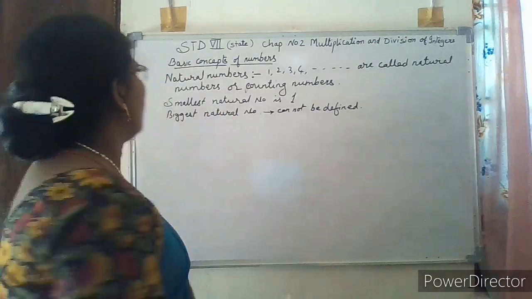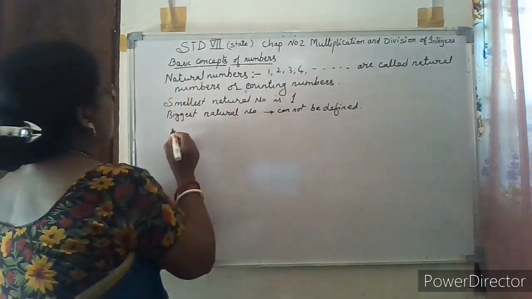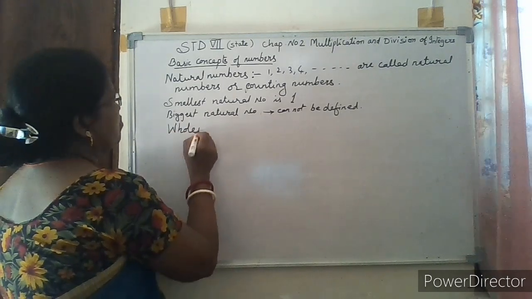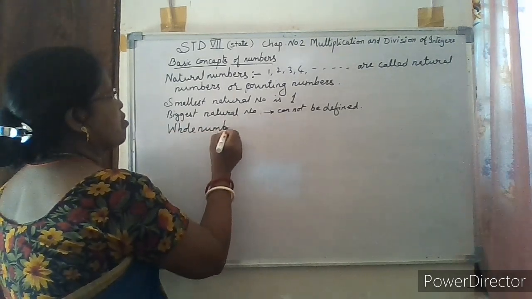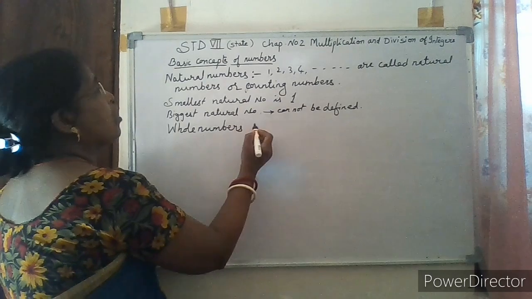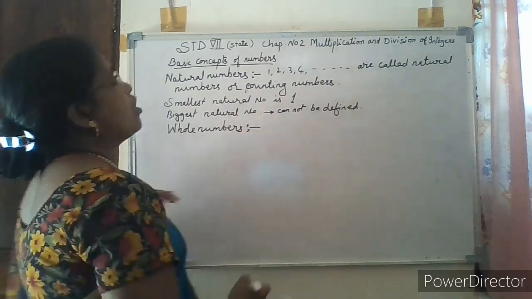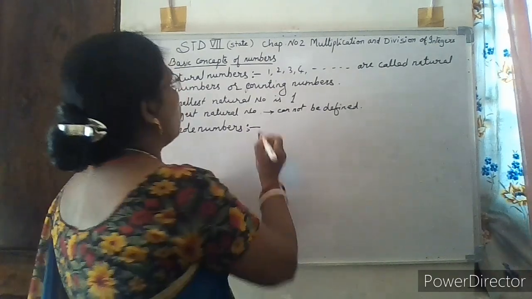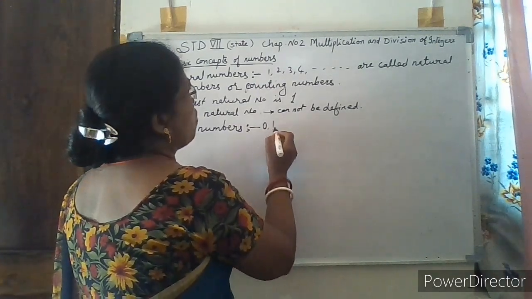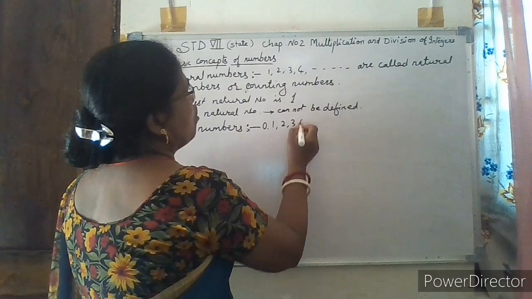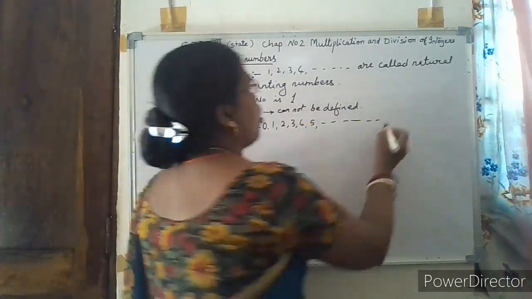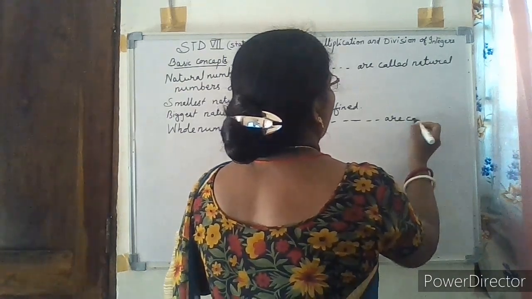Now let us go to the next type of numbers, that is the whole numbers. Whole numbers 0, 1, 2, 3, 4, 5 and so on are called whole numbers.